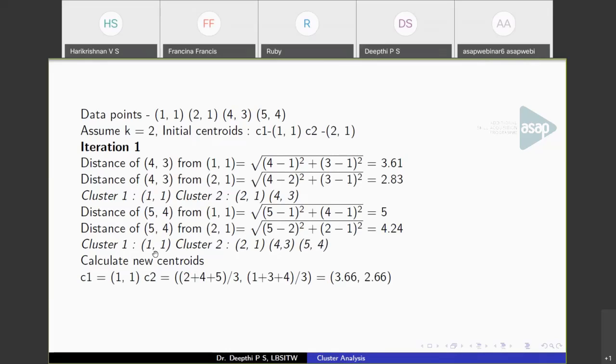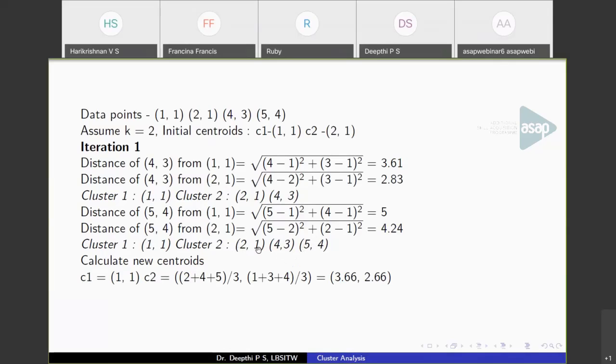At this point, we have to calculate new centroids. In cluster 1, the centroid will not change. It is retained as such. In cluster 2 we have 3 points, so we have to calculate the mean of these points and form the new centroid.